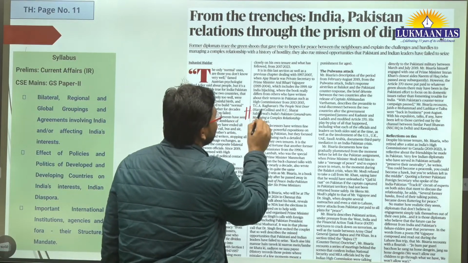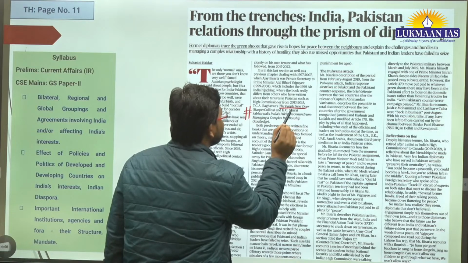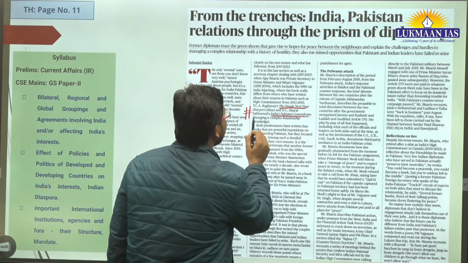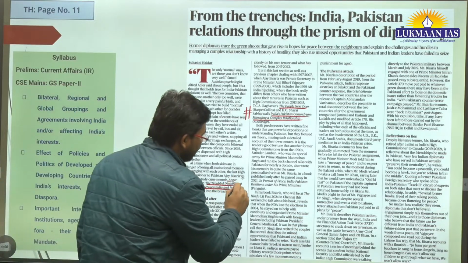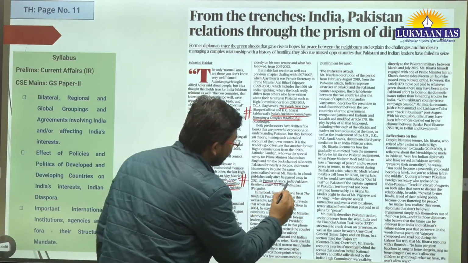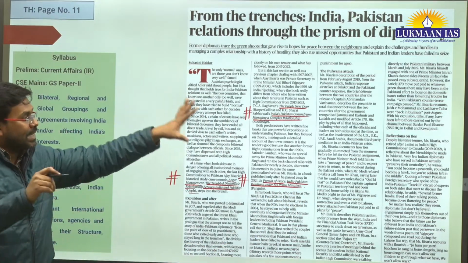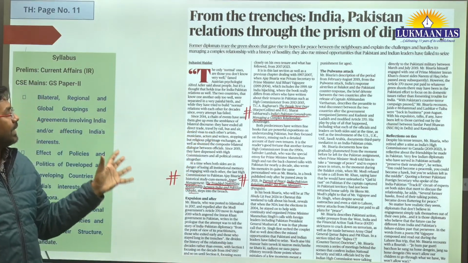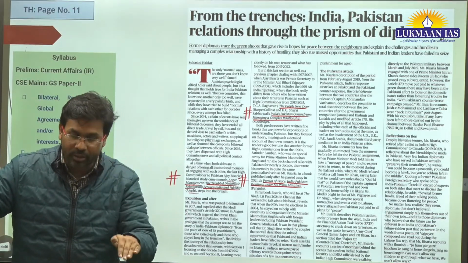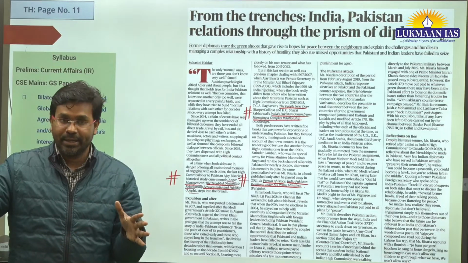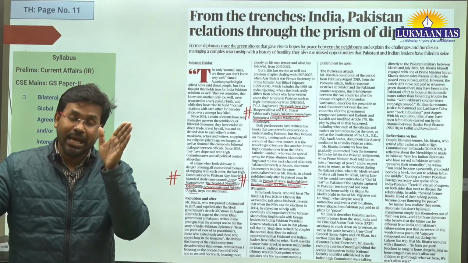Another book they have mentioned is The People Next Door. Then there is a third book, India-Pakistan Conundrum, Managing a Complex Relationship. And another is In Pursuit of Peace, India-Pakistan Relations Under 6 Prime Ministers. In this article they say that the relationship between India and Pakistan has deteriorated, and almost all diplomatic connections have been severed.